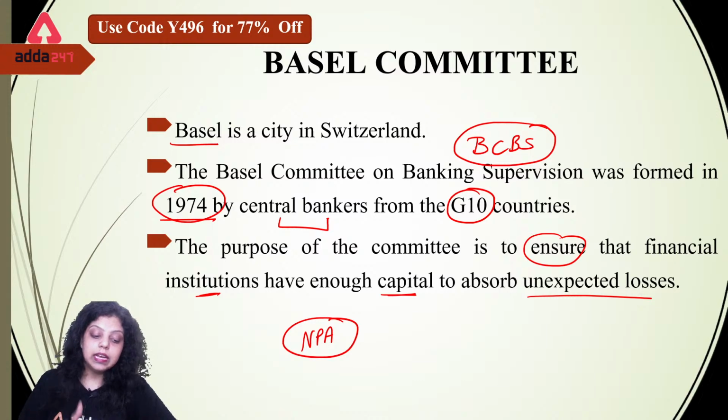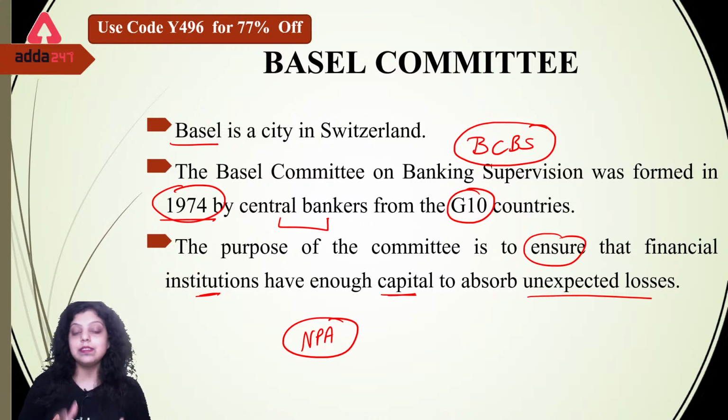But for agriculture purposes, if we are taking a loan, this duration becomes 2 harvest seasons. For agriculture it becomes 2 harvest seasons, but when we are talking about other types of loan, it is 90 days. Okay. So NPA stands for non-performing asset, the type of credit facility provided by a bank to its customer on which the principal and interest is past due for a particular period of time.